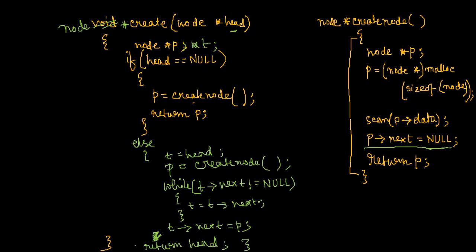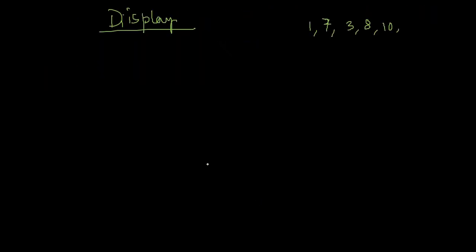What is the difference? You see, suppose you have a node, something like, let's draw it very quickly. You have somehow 5 nodes here.